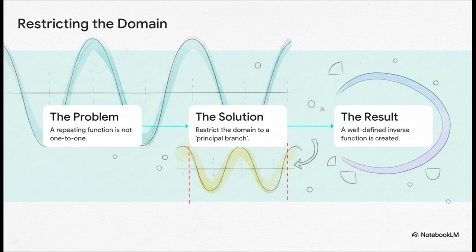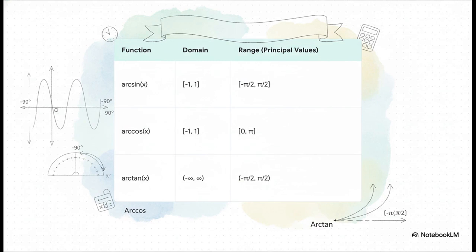We solve the problem by restricting the domain. We all just agree to only look for answers within one specific slice of the wave. You can see it here. We just chop out a piece where the wave doesn't repeat itself. By focusing on just that one section, we guarantee there's only one angle for every possible value. And just like that, we have a perfectly well-behaved inverse function. And here are the results of that agreement, the official rules of the game.